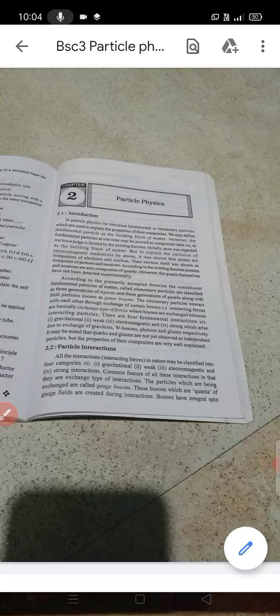In particle physics we introduce the fundamental or elementary particles. What are the fundamental particles? The fundamental particles are used to explain the properties of their composites, how they are made up. We may define a fundamental particle as the building block of matter.